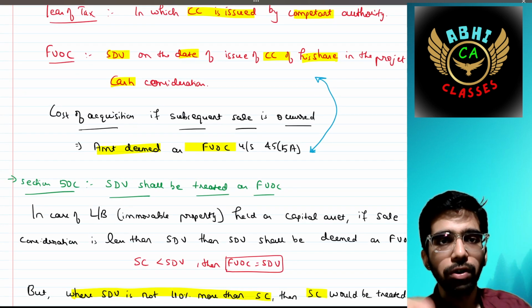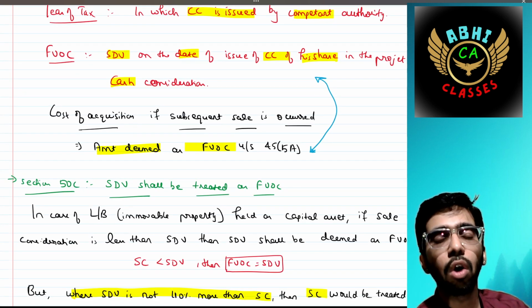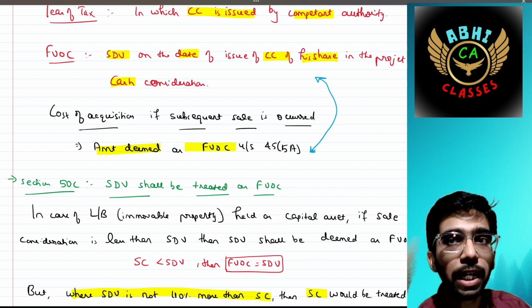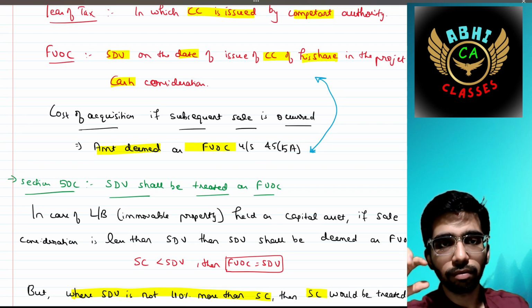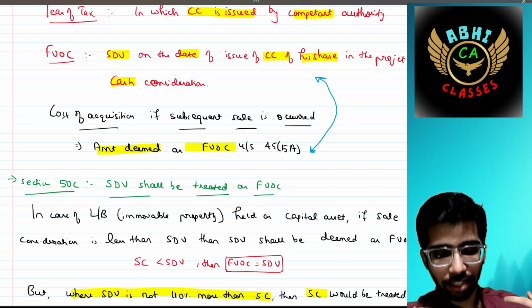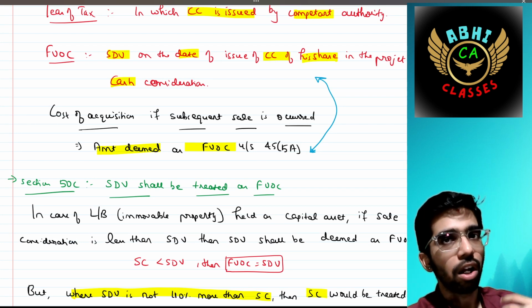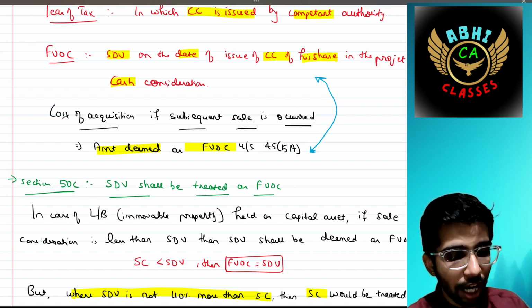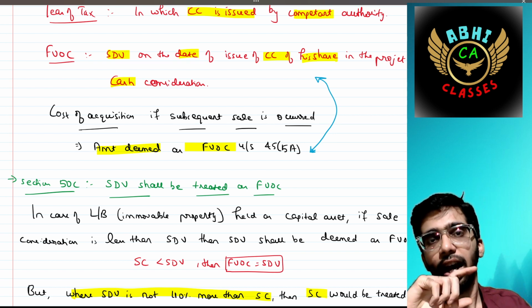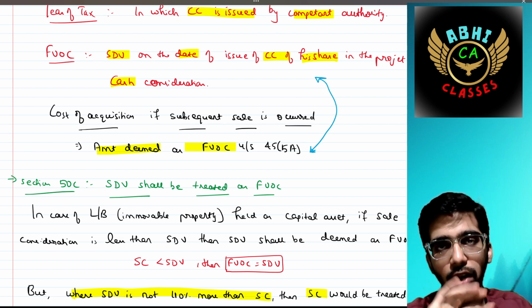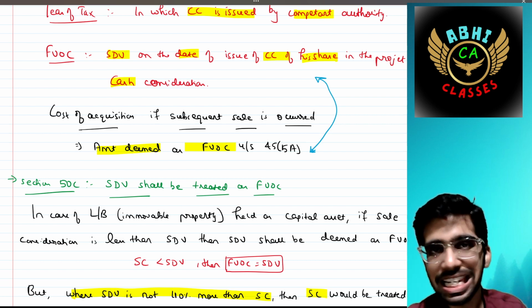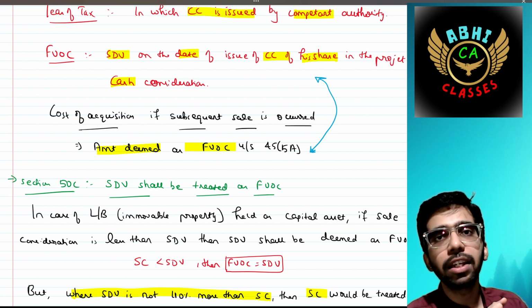Okay, then the cost of acquisition when a subsequent sale occurs. For example, that builder has sold that land to someone, or let's say I have received 2 flats, right? If I am going to sell any one of the flats or both the flats in a subsequent year, then I have not paid anything in respect of that. The cost of acquisition would be nil.